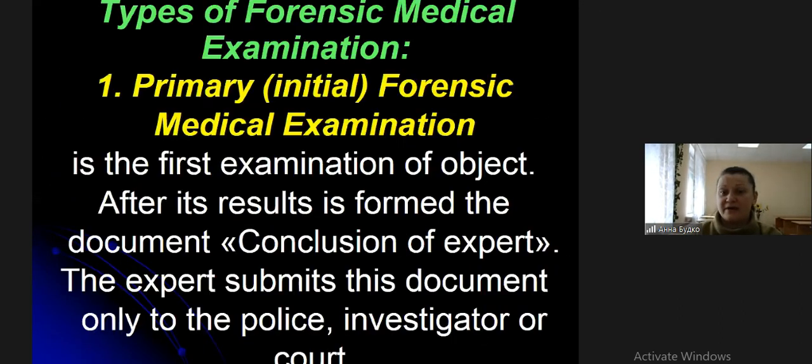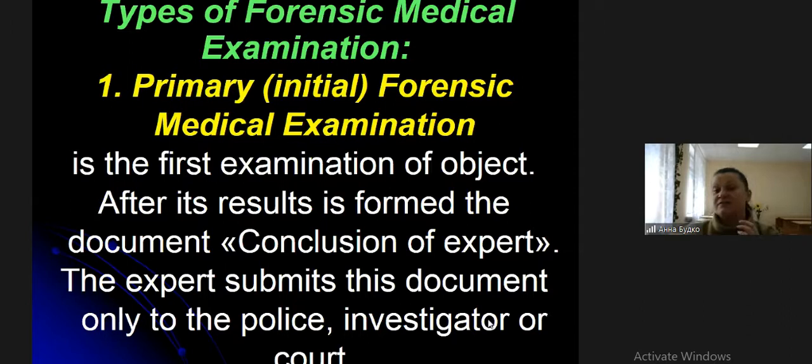Primary forensic medical examination. Why is this type named primary? Because, look, primary or initial forensic medical examination is the first examination of the object. Different objects of forensic medical examination: living persons, dead body, material evidence, and other objects.